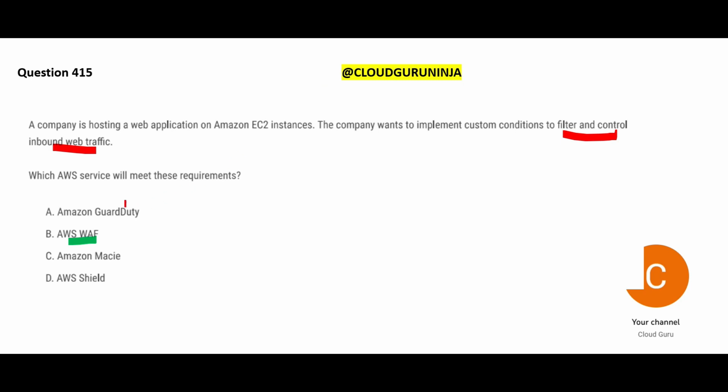GuardDuty is for automatic threat detection. It's just like a security guard looking at you. It will say, okay, if I spot someone like Donald Trump, I will not allow him to enter the campus. Something of that sort. Macie, what is Macie? Macie is an AI-based solution. What does it do?